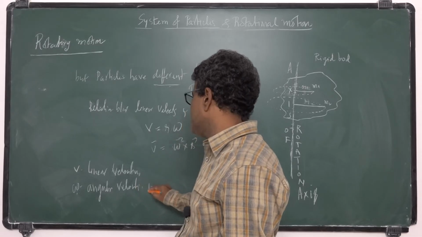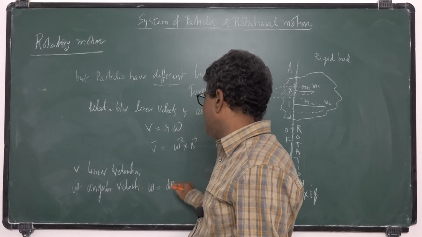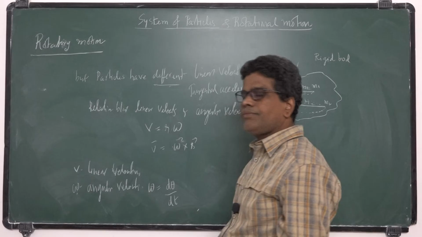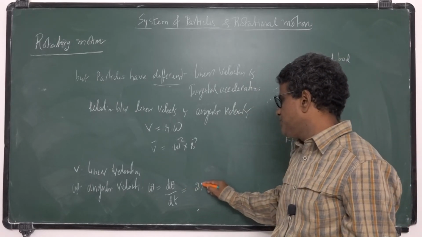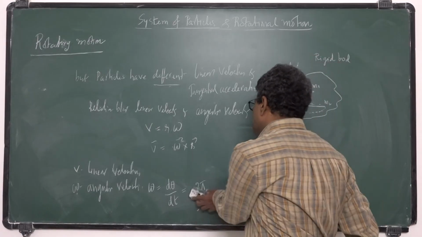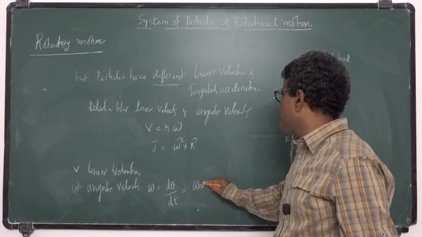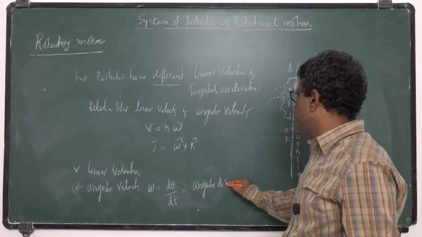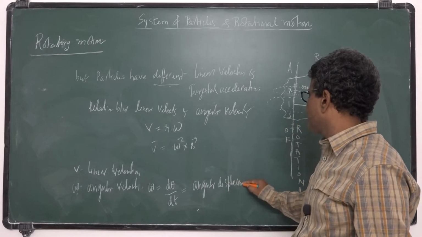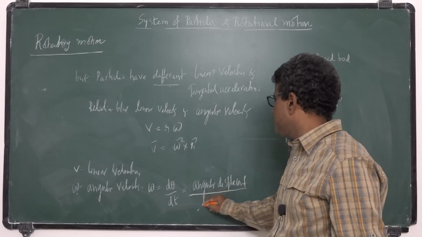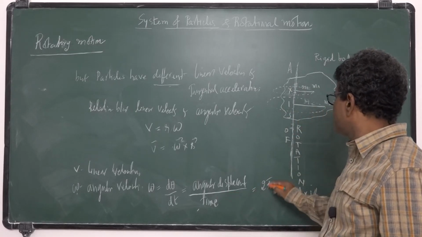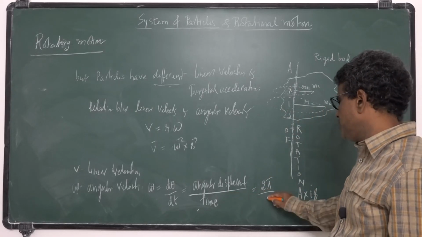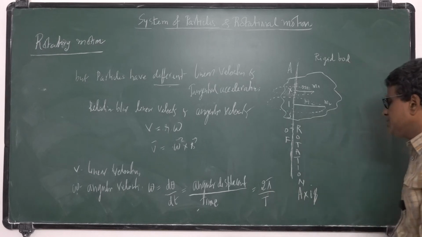How is angular velocity defined? d theta by dt. Angular velocity is angular displacement by time. We can also write it as 2 pi by T for one rotation. What is T here?